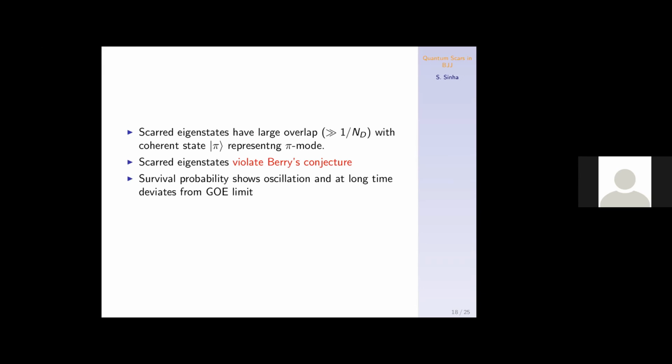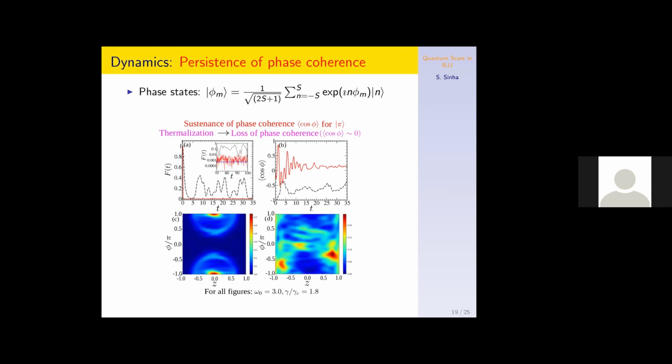And also, the dynamical signature of the scar states can be found from the survival probability. If we start with the coherent state corresponding to this pi state and see the time evolution, then at very short time scales we see oscillatory behavior, a type of revival and oscillatory phenomena. And in the long time, it deviates from the random matrix prediction of the survival probability.